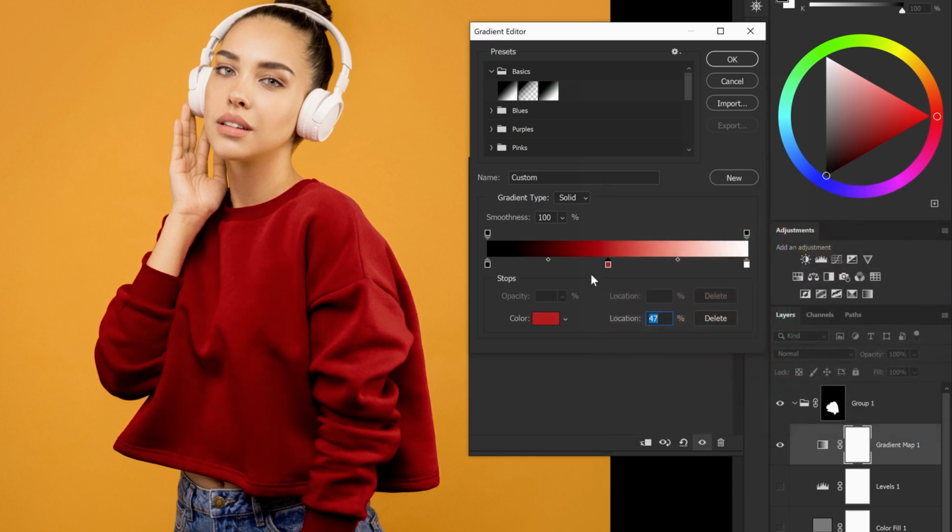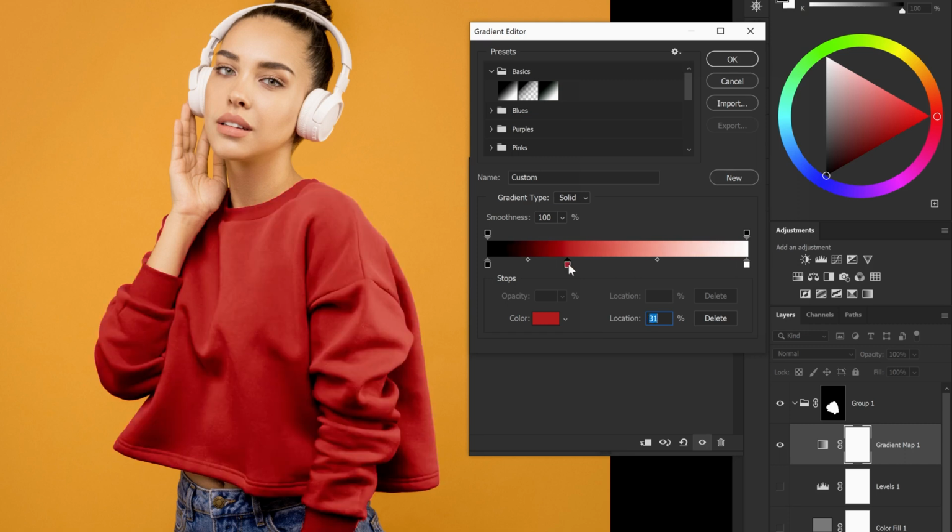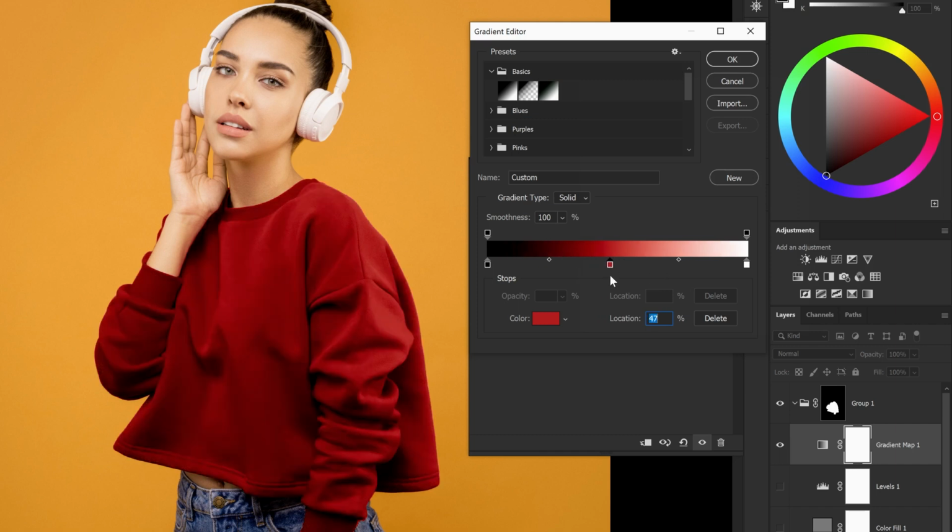Now, if you move the added point to the right, the shirt will become darker because you will increase the effect of the shadows. If you move the point to the left, you will increase the effect of the lightness and the shirt will become lighter. With two additional markers, you can very precisely define the intensity of lightness and shadows between the main points.